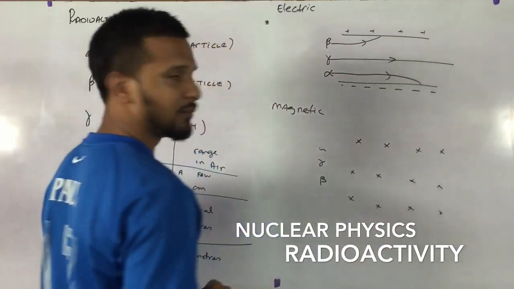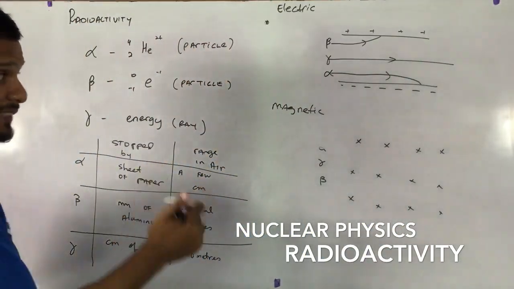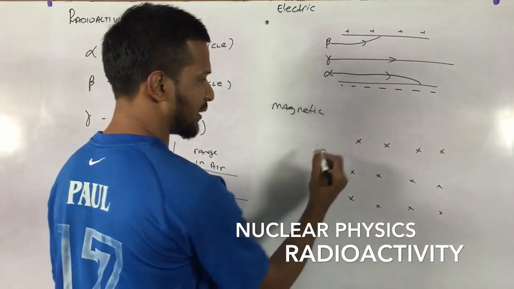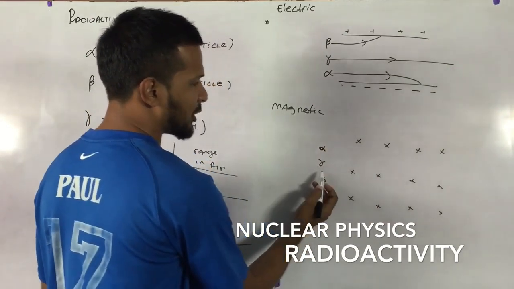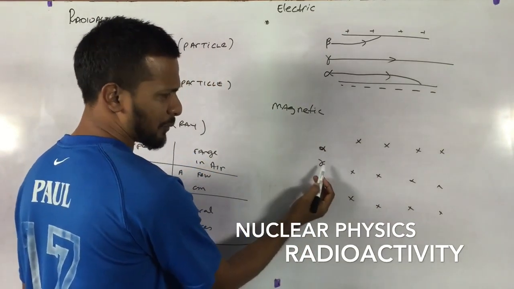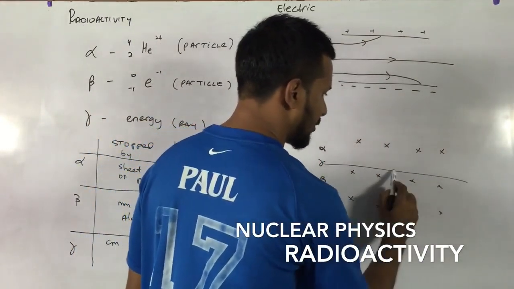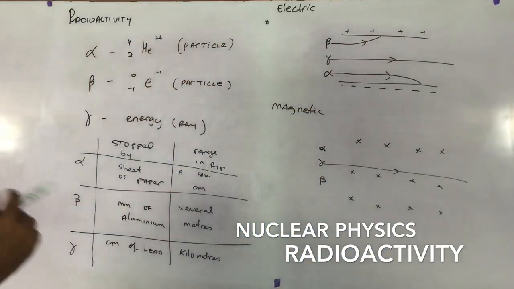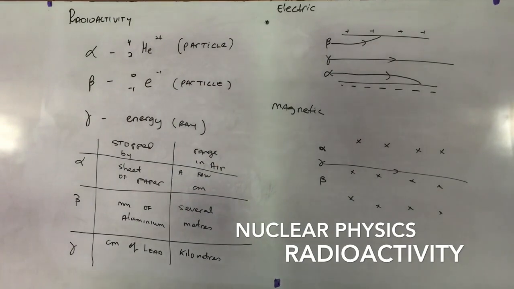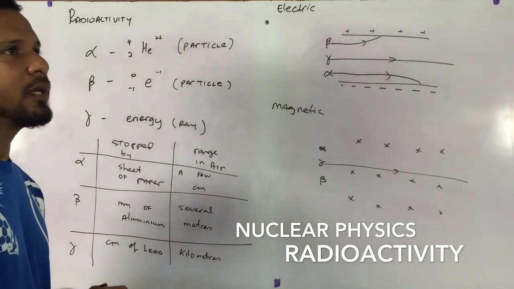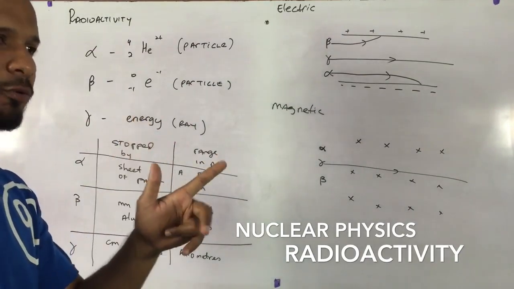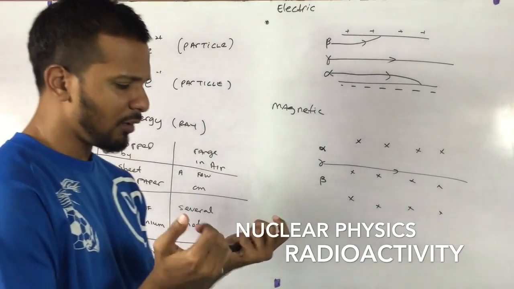It's undeviated. Right? Magnetic field now. So electric, magnetic field. What will happen in a magnetic field? Let's start with gamma. Gamma, neutral, goes straight through again. Very good if you guessed that. Alpha particle. An alpha particle is a positive charge. Try to remember, when we looked at Fleming's left-hand rule, what did we say?